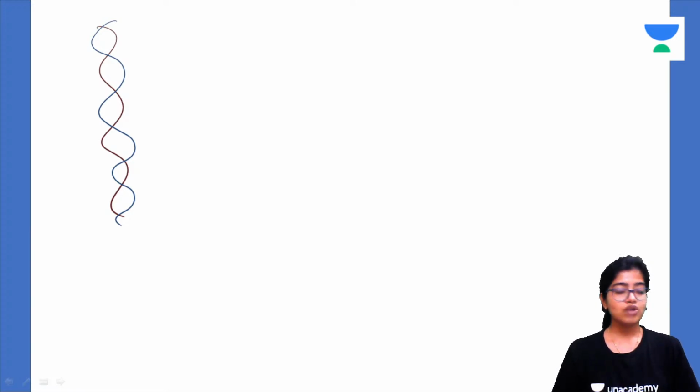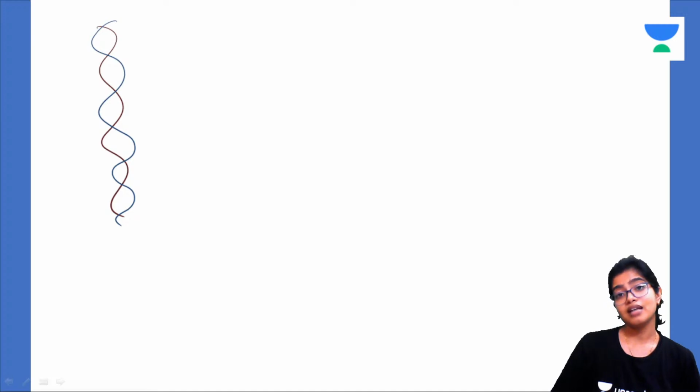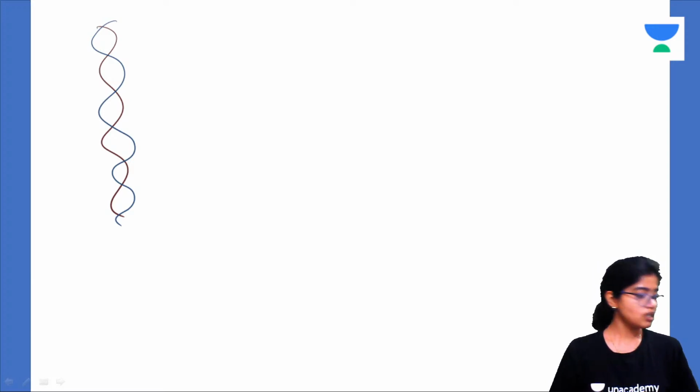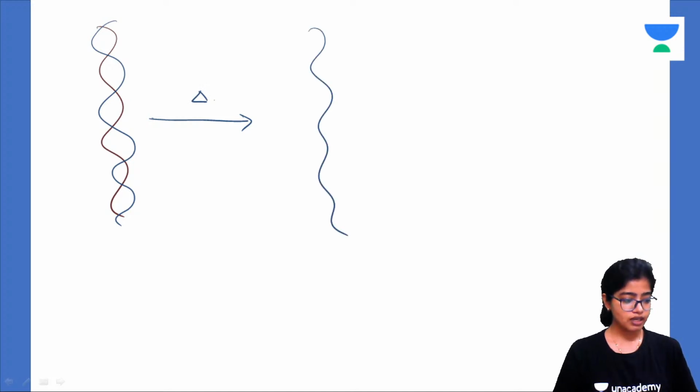So these two strands can be denatured using either enzymes or high temperature. Similar to denaturation of proteins, which occurs at high temperatures, it can occur through chemical, thermal, biological, whatever means. So using high temperature at around 100 degrees Celsius, these two strands will separate.